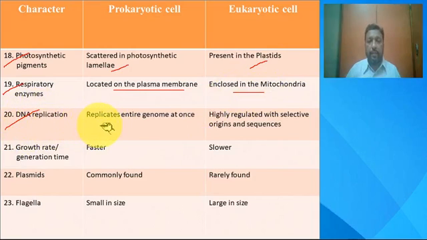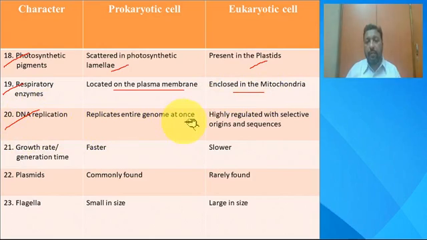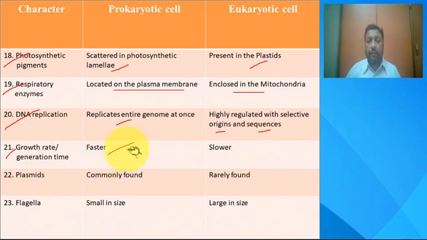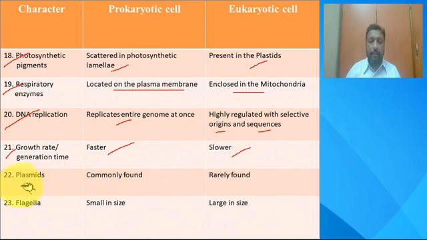Then DNA replication: prokaryotes replicate the entire genome at once, whereas a well-regulated replication with selective origin and sequences is found in a eukaryotic cell. Then the growth rate per generation time is very fast in prokaryotic cells, whereas a very slow pace of growth is seen in eukaryotic cells.